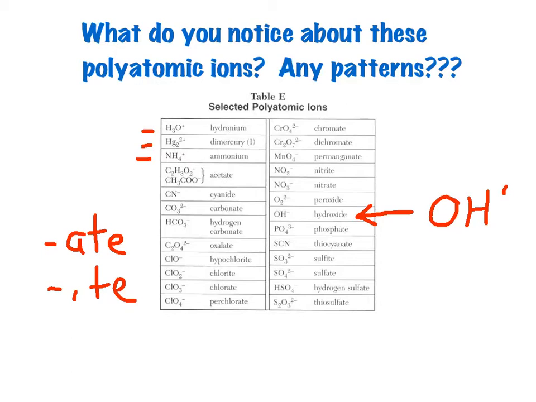And I would suggest that you just memorize this one because you're going to see it all the time and you don't want to be confused by its IDE ending. But it's the only one ending in IDE. You're going to want to look for words that end with ATE or ITE, and that's going to be a clue to you that what you're dealing with in that formula is a polyatomic ion.